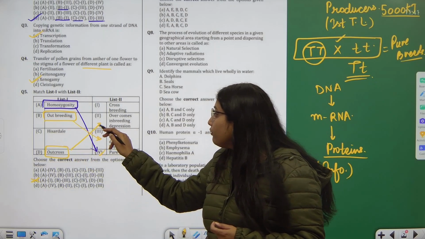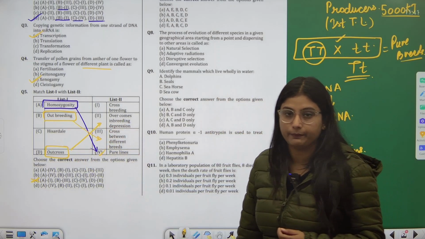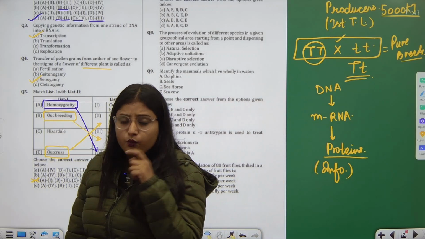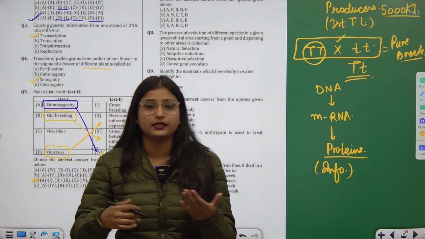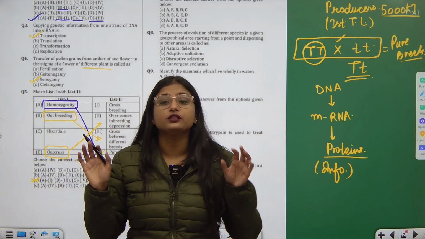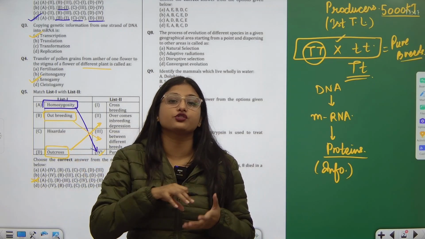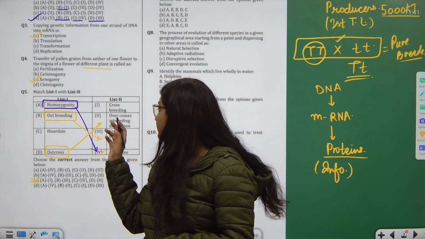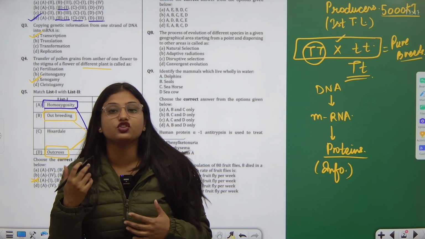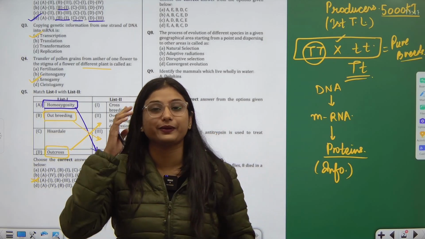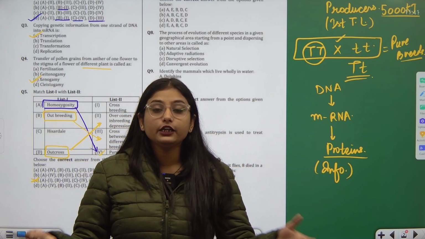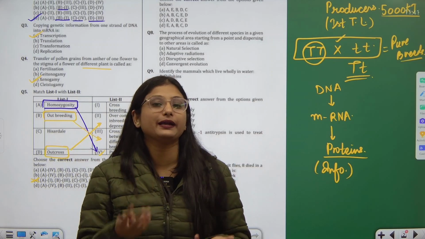But inbreeding depression means we are continuously hybridizing the same family species. That will lead to accumulation of genes, and each allele would not be able to express itself. So we need to have some variation for better survival.